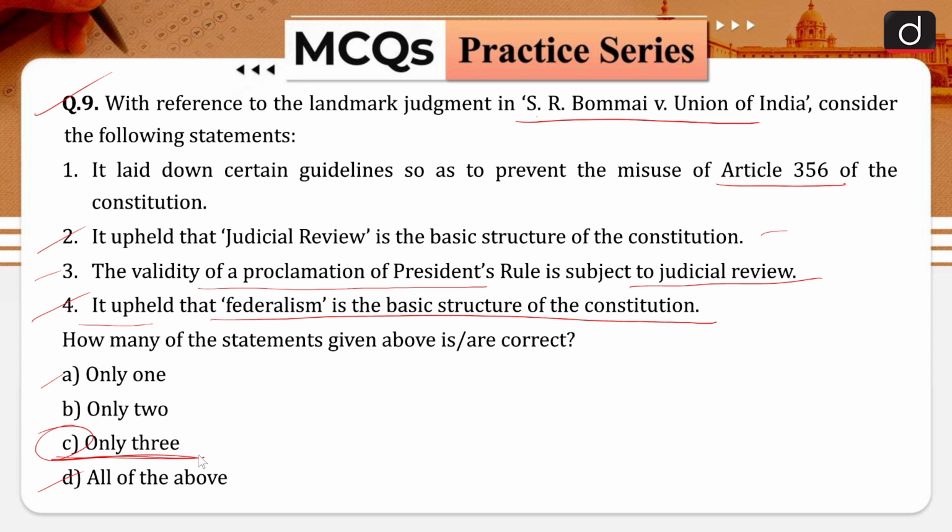The Bommai case verdict laid down the conditions under which the state governments may be dismissed and mechanisms for that process, and therefore your statement number 1 is correct. The verdict concluded that the power of the president to dismiss a state government is not absolute in nature. The verdict said that the president should exercise the power only after his proclamation imposing President's rule in a state is approved by both the houses of parliament. So, it should be approved by both the houses of the parliament.